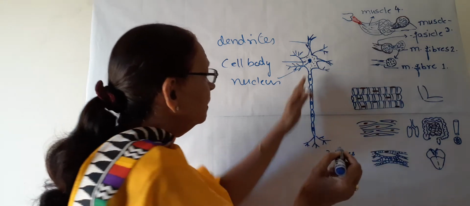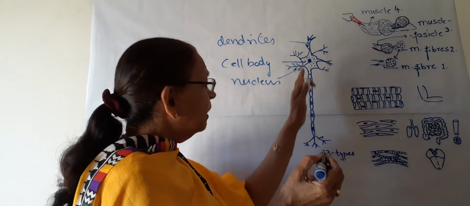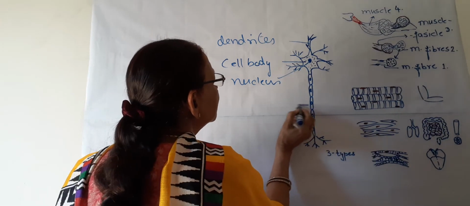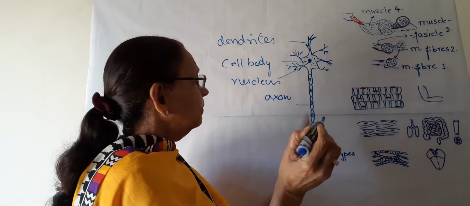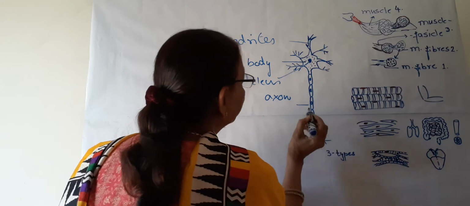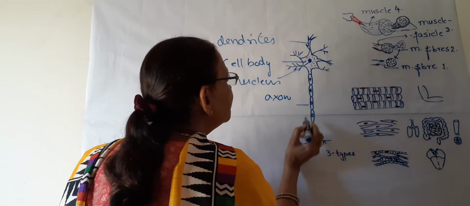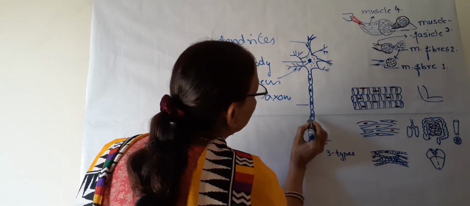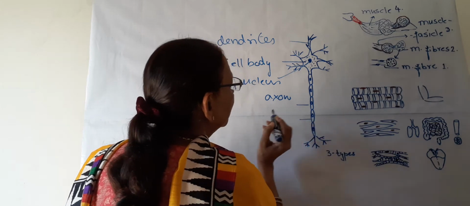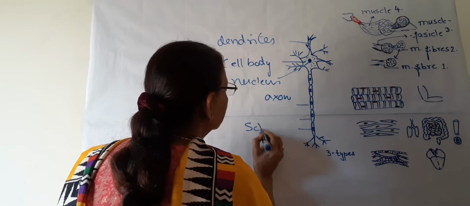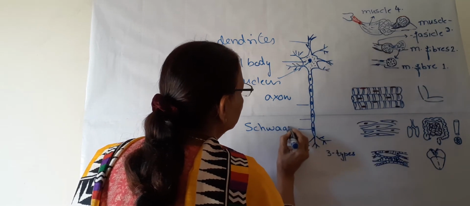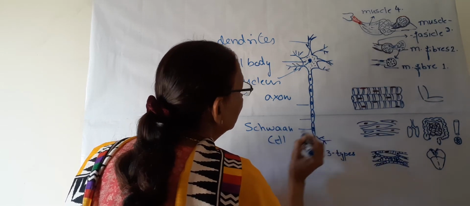Then this is the long dendrite, the longest one, and this is known as the axon. Now these bead-shaped structures, the inner one, this is known as the Schwann cell.